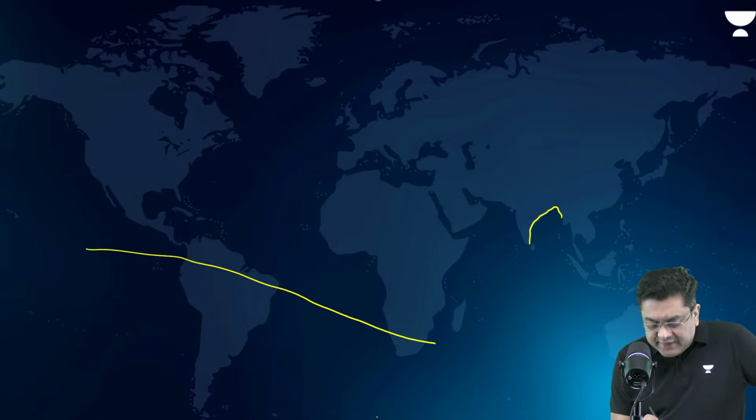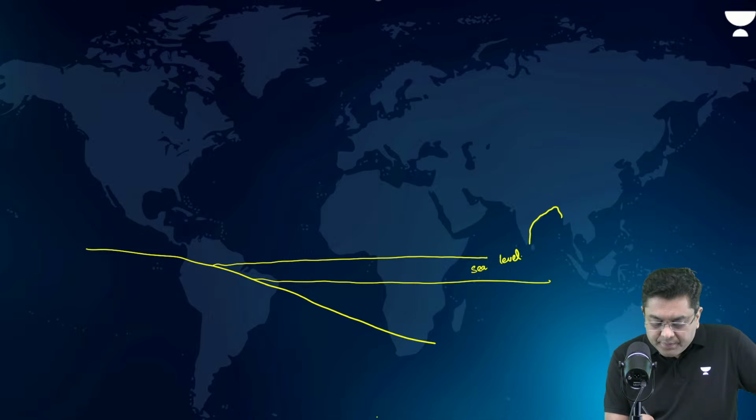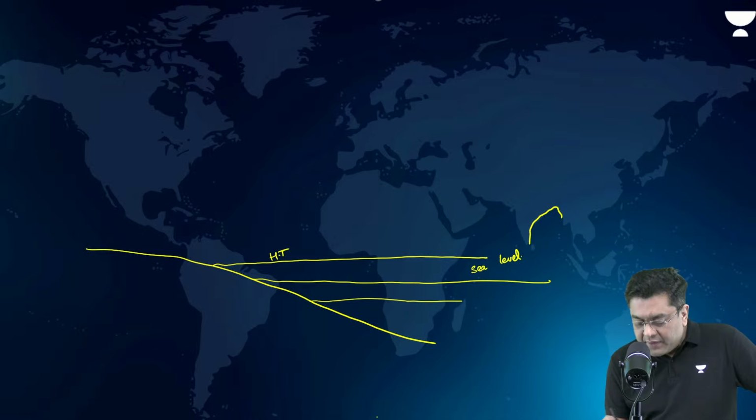Now, this is the sea level. During the condition of high tide on a daily basis, let's suppose the sea level rises to here. During the condition of low tide on a daily basis, let's suppose the water level comes here.